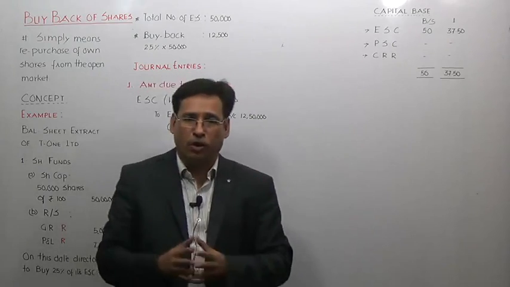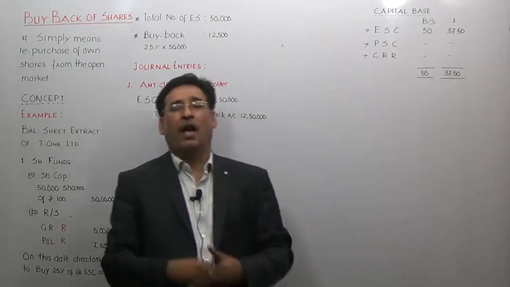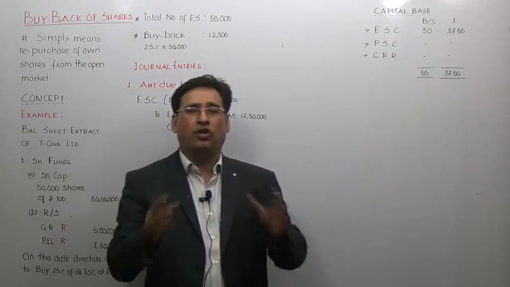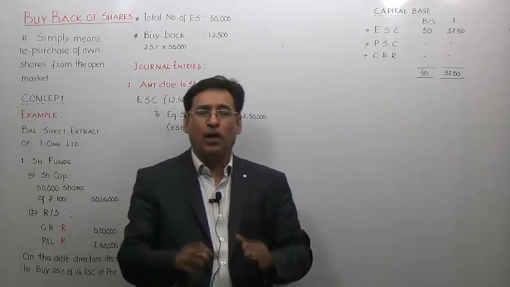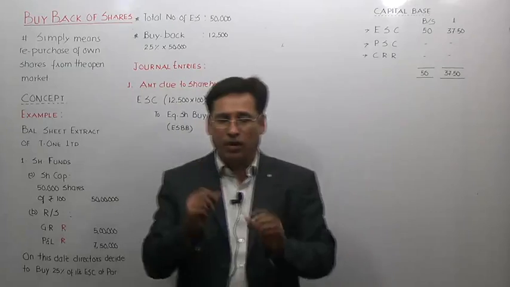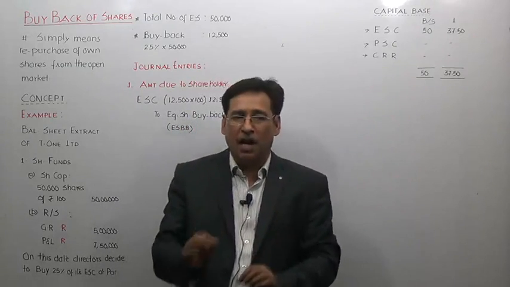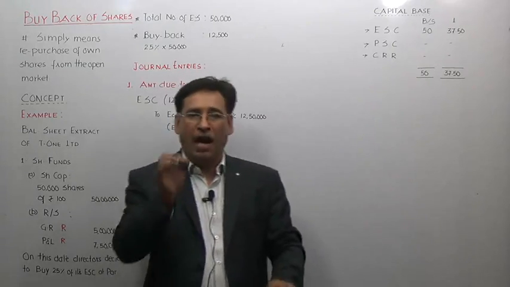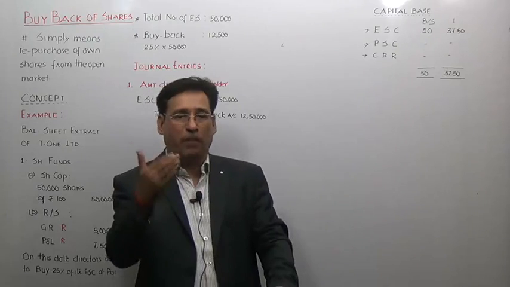So when a company goes for buyback, the capital base of the company gets altered and no company can afford any changes in its capital base. That is the major problem. So what is the theme of buyback? What are we supposed to do? Try to understand. The bigger problem in buyback is that the company naturally will have to refund the money of the shareholder. That means the company will have to make the payment.